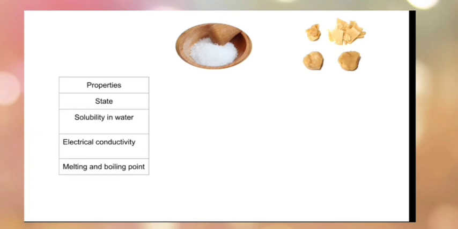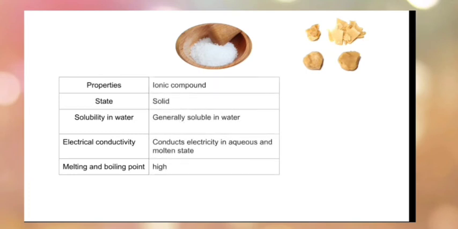Salt is taken as an example for ionic compounds. So now let's consider the properties of ionic compounds. They exist in solid state and they are generally soluble in water. They conduct electricity in aqueous and molten states. They show high melting and boiling point.